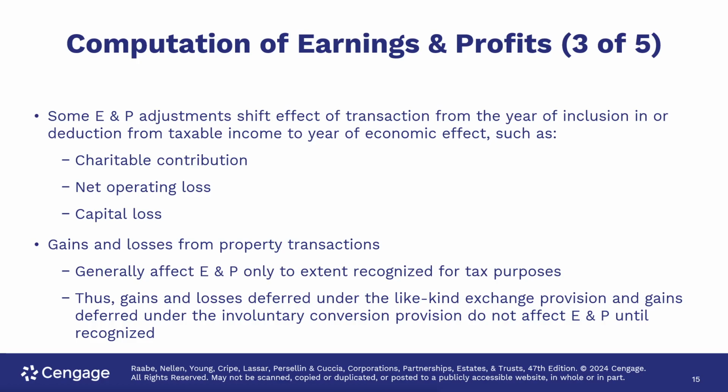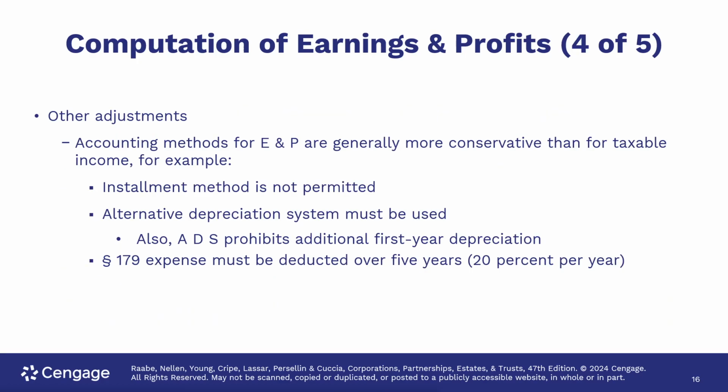Some earnings and profit adjustments shift the effect of transactions from the year of inclusion in or deduction from taxable income to the year of economic effect, such as a charitable contribution, net operating losses, or capital losses. Gains and losses from property transactions generally affect earnings and profit only to the extent recognized for tax purposes. Thus, gains and losses deferred under the like-kind exchange provisions and gains deferred under the involuntary conversion provisions do not affect earnings and profit until those gains are recognized.